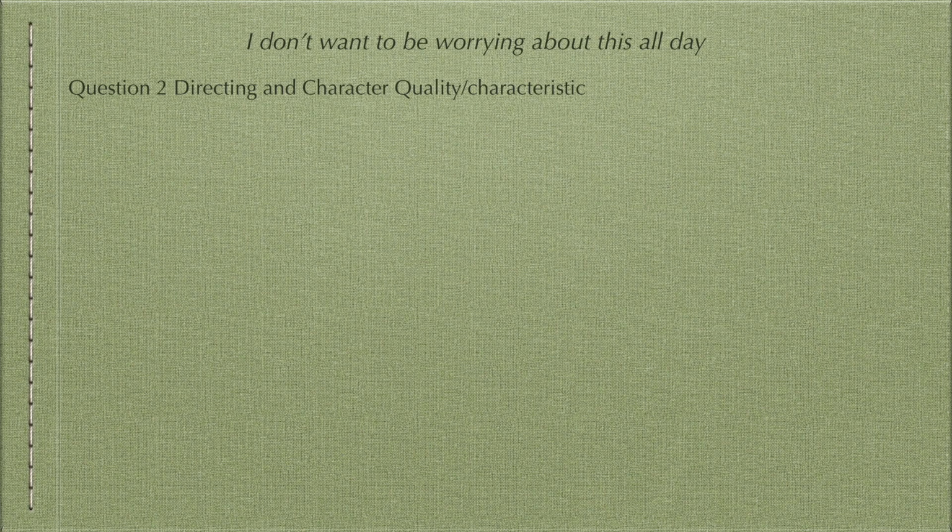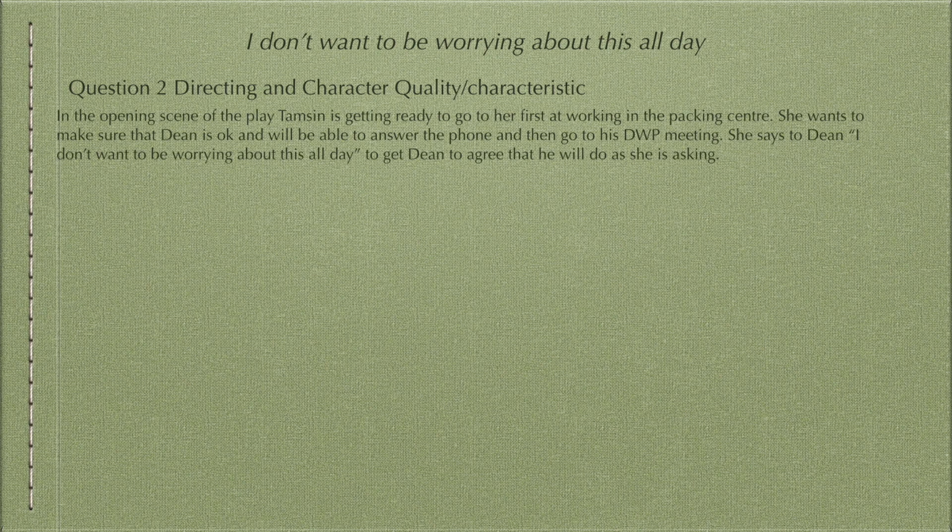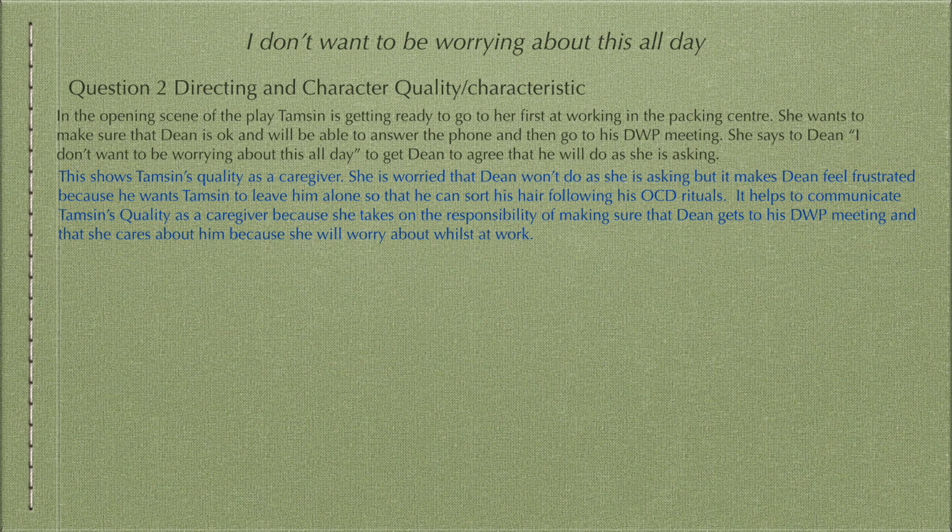Question 2 is a directing question and is asking about the qualities and/or characteristics of a character, and the B paragraph is about directing concepts. The first section, describing what's happening, is exactly the same as the previous question. In the second part, state what quality this shows and then explain how it shows Tamsin as a caregiver. Make sure that you use the language of the question. I've used it twice in this short section.